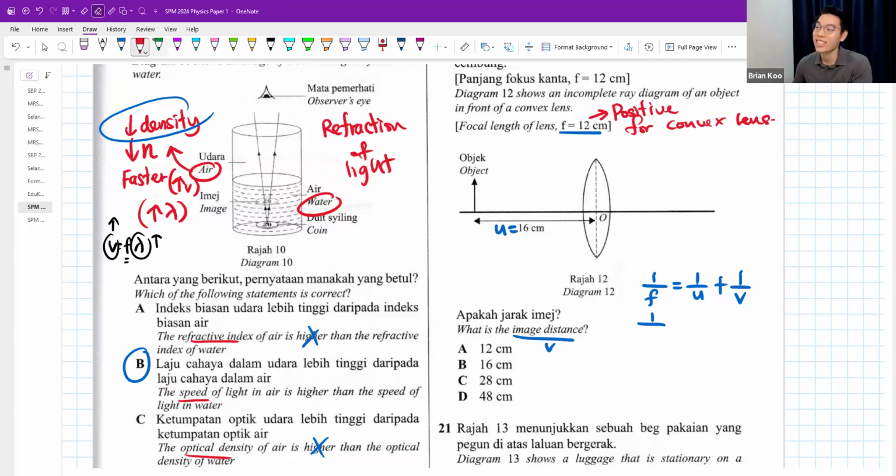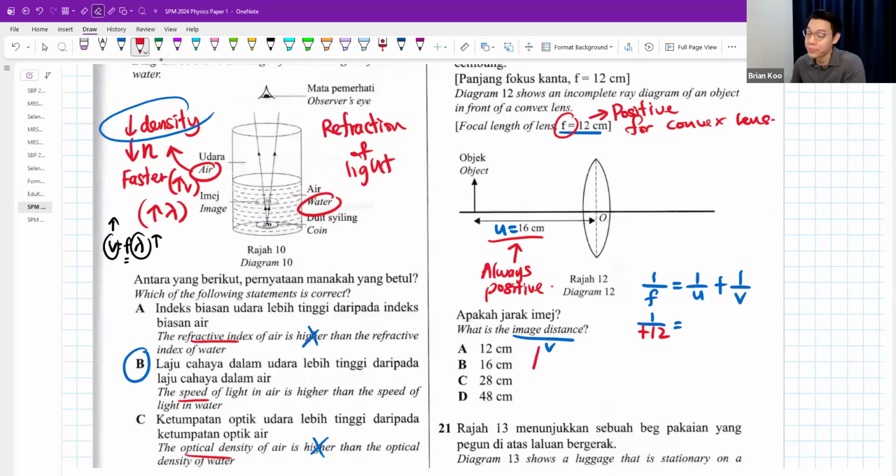For a concave lens, f is negative. Sometimes it can be plus or minus, but this is a plus, a positive value. You don't have to purposely write a positive. And the u value is always positive. The u value will never be negative.